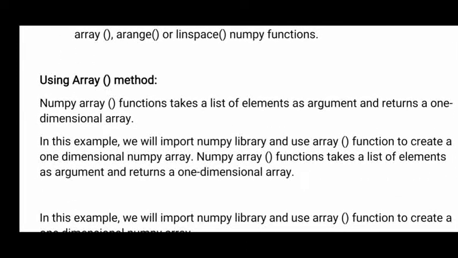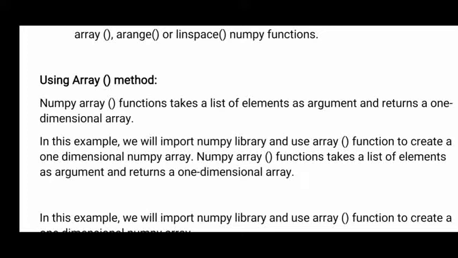Actually this method you will get from the NumPy package. Here using this method you can create a one dimensional array. See here, once you see the definition, the NumPy array function takes a list of elements. List of elements means more than one element. Like if you create an array, you will give 10, 20, 30, 40.